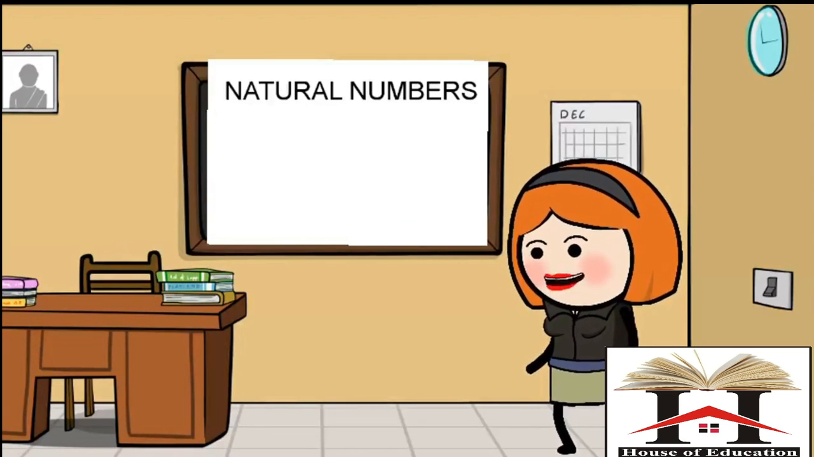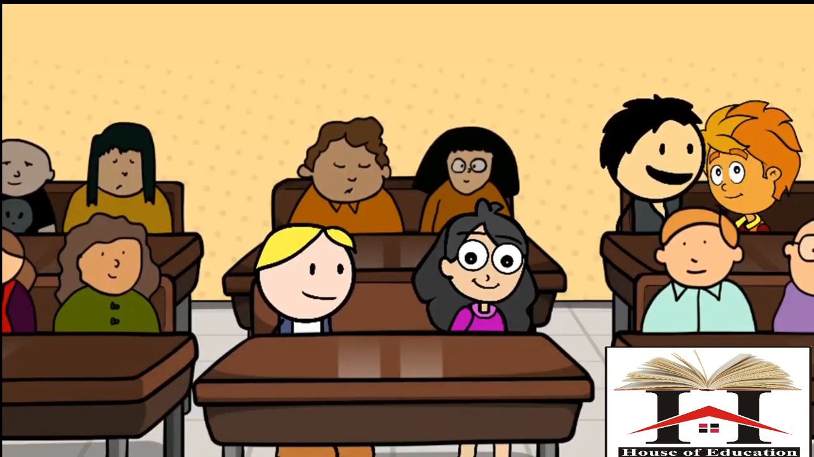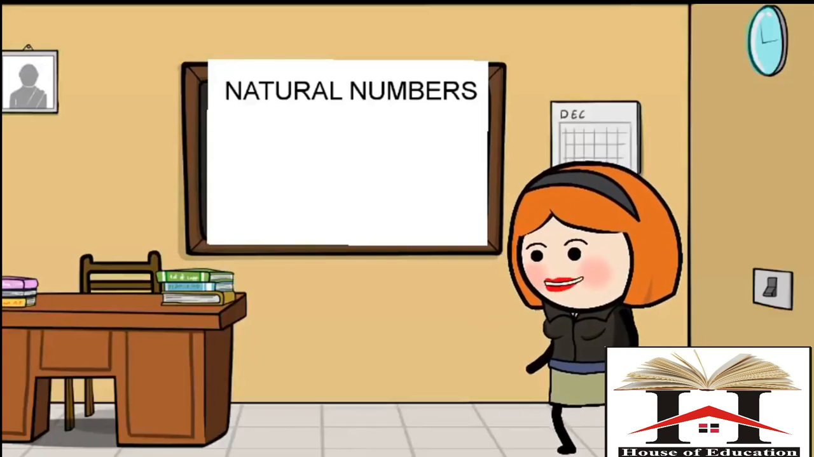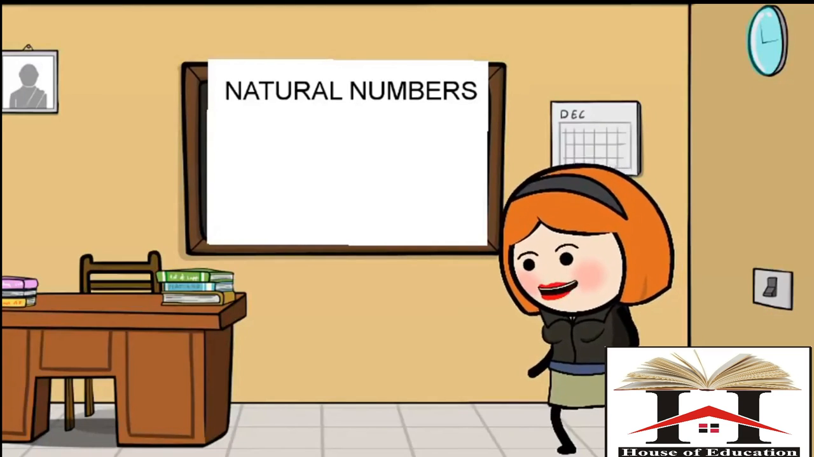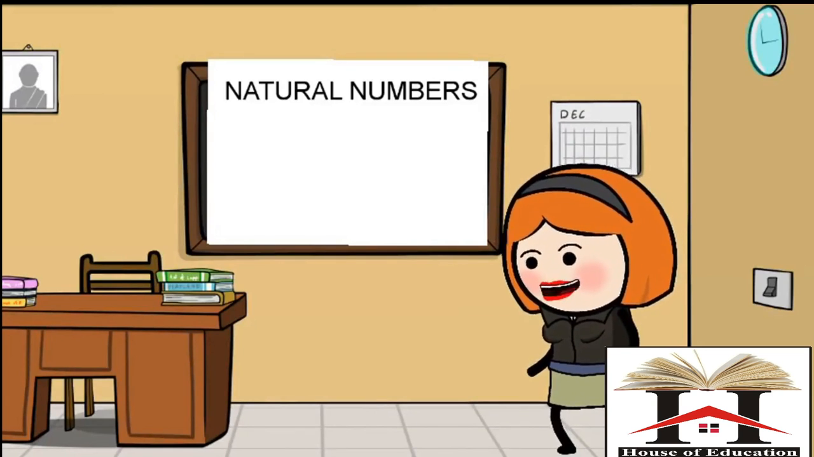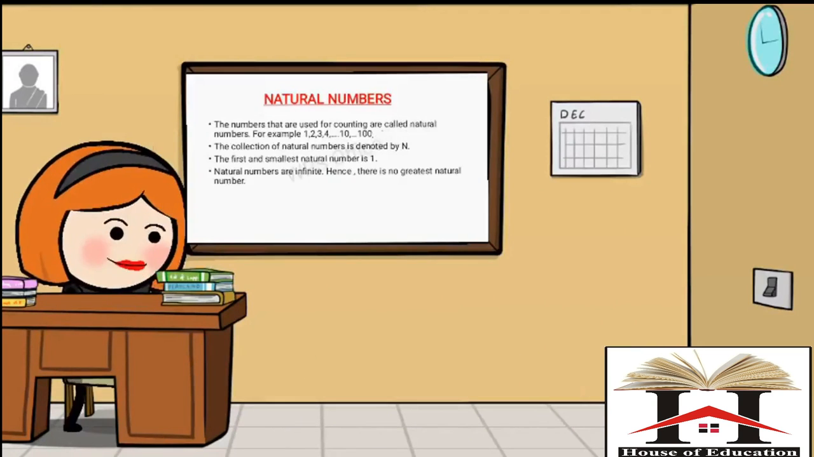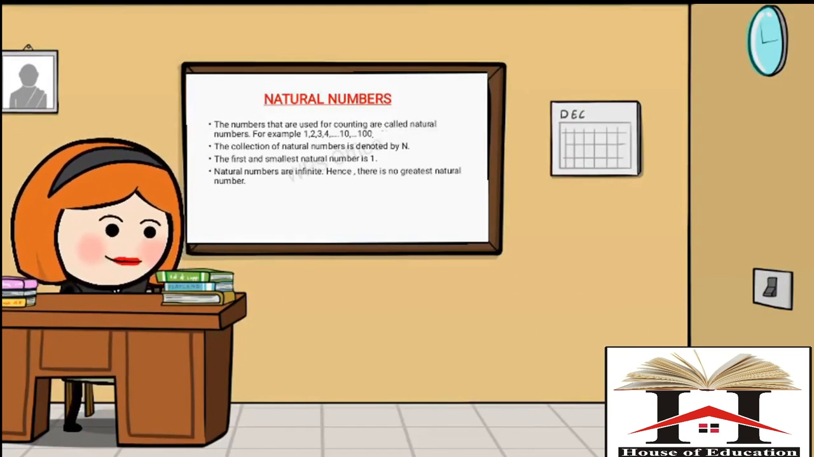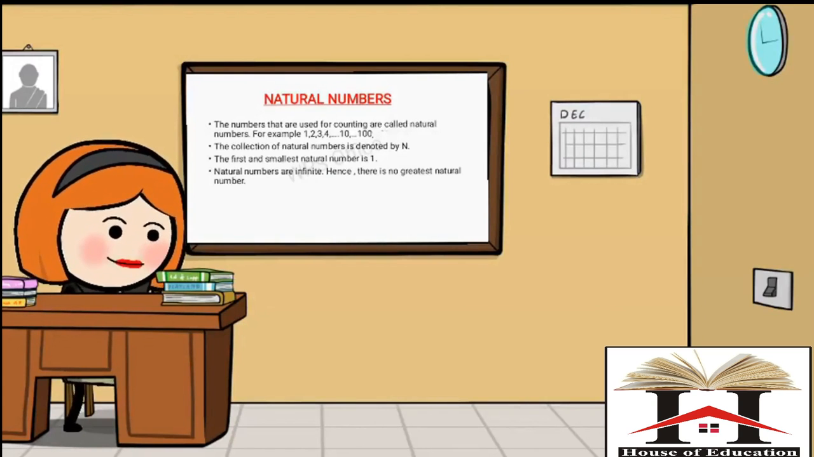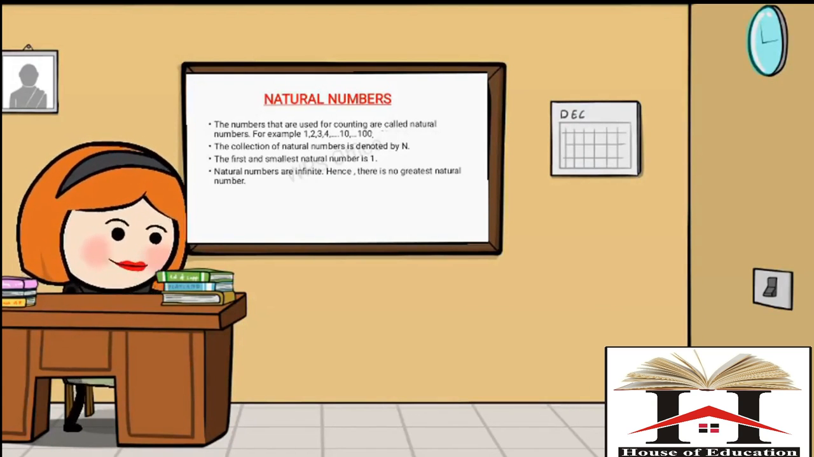Bhanu, start counting the numbers. 1, 2, 3, 4, 5, 6, 7, 8, 9, 10. Good, Bhanu. Now Ayush, can you start counting? Ma'am, 1, 2, 3, 4, 5, 6, 7, 8, 9, 10. Very good. Both of you have started your counting from 1. So, we can say the numbers that are used for counting are called natural numbers. For example, 1, 2, 3, 4 and goes on up to infinity.